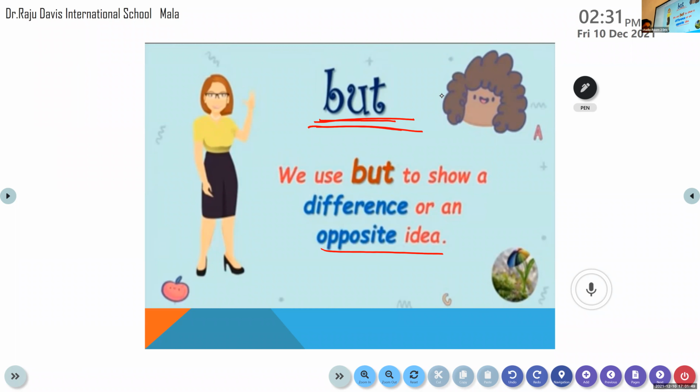And we said when the ideas are similar or to add information, we make use of the conjunction and. When the ideas are different or opposite, we have to make use of the conjunction but. Clear? When the ideas are opposite, we make use of the conjunction but.